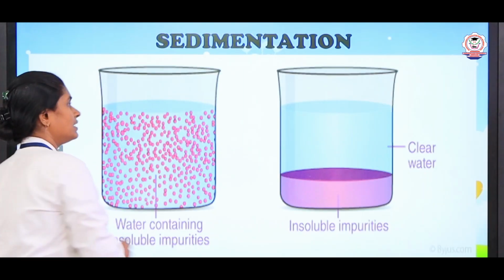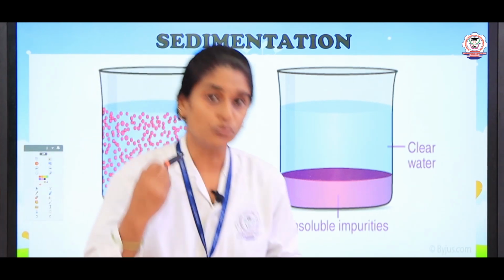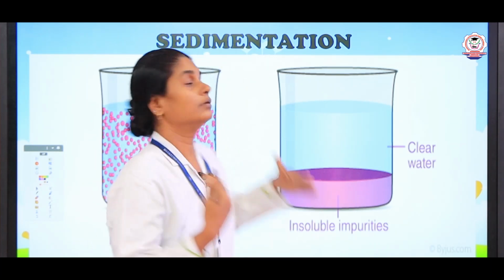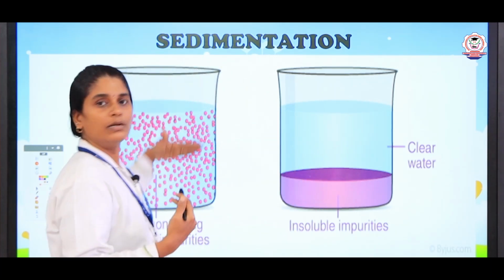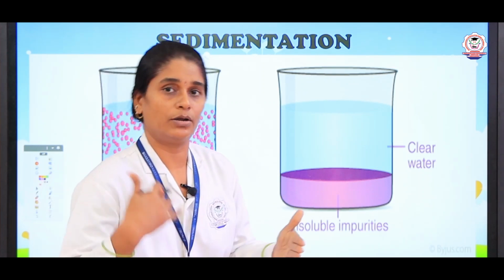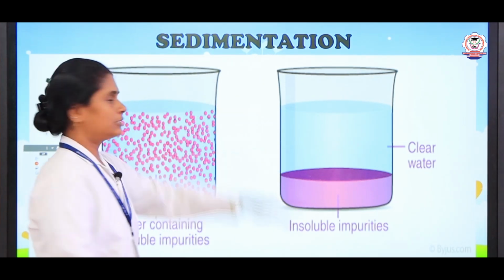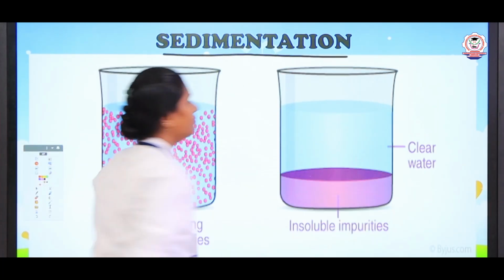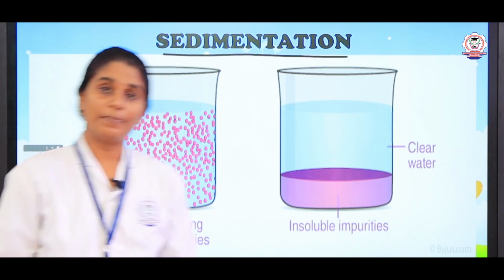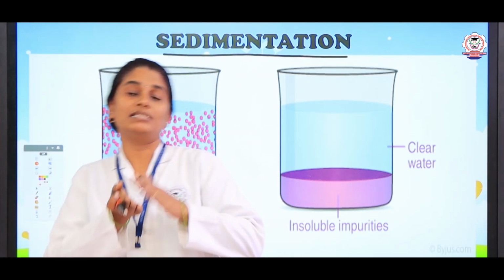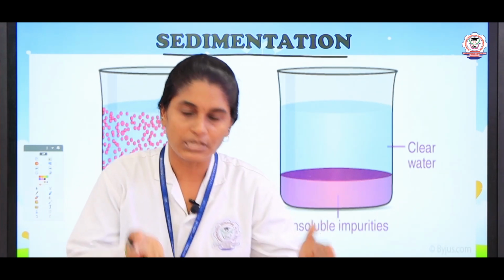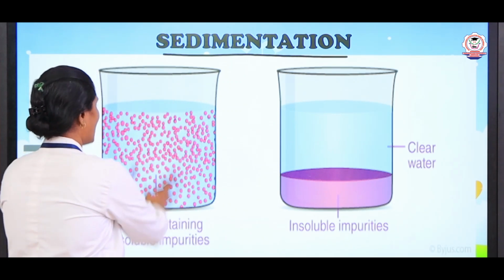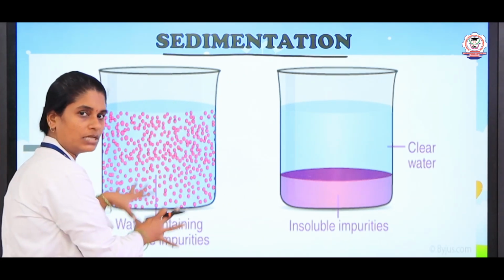Now, let us see what methods are undertaken to remove the insoluble impurities, maybe your sand or mud or wood, right. The first process is sedimentation. Sedimentation is the process by which we can easily separate or remove the insoluble impurities from the clear water.